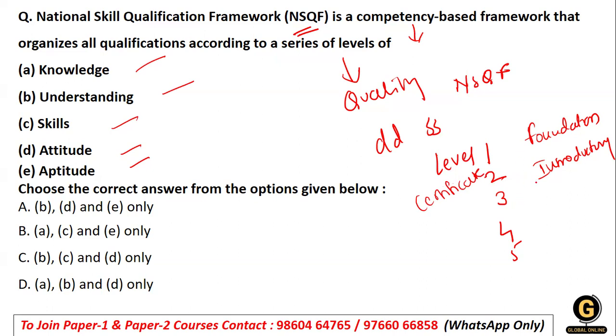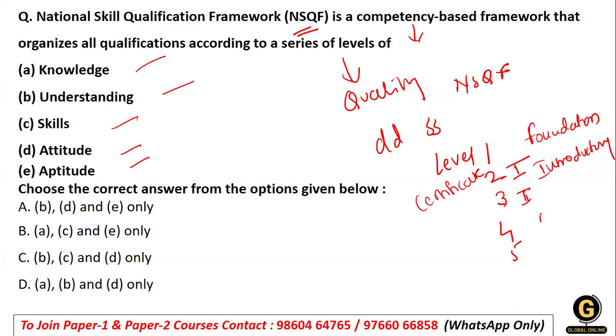Level 3 also indicates certification. It talks about certification 2. Okay, certification 1 and certification 2. So basically level 2 is certification 1 and level 3 is certification 2. And this certification 2 is about intermediate skills, which are required for the jobs.